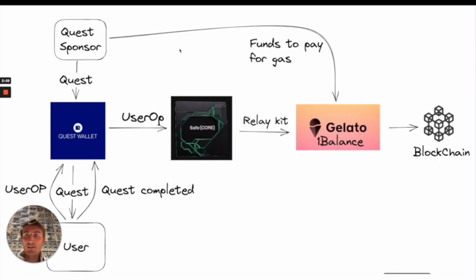Today, our implementation of this architecture is based on the Safecore SDK and on the Gelato relay. So we send the user operation through the Safecore SDK to the Gelato relay. The Gelato relay is actually a relay and an executor at the same time. So we send funds to the executor of the Gelato 1Balance relay. As soon as we send our user operation with our key to the Gelato 1Balance relay, it knows that our user actually executed the quest and posts the transaction on chain using the funds that our quest sponsor put on the Gelato relay. And now it's demo time.